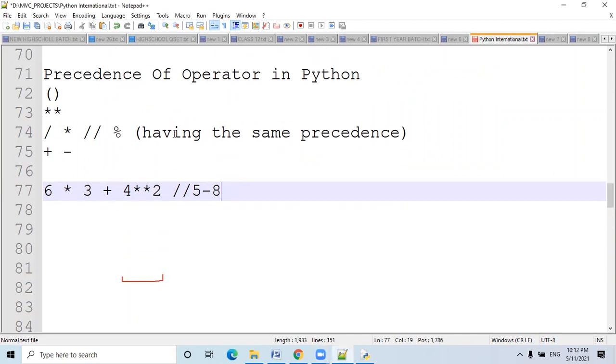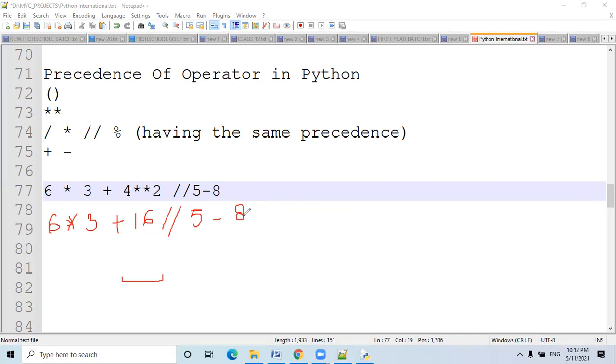Now I want to calculate 6 multiply 3 plus 4 to the power 2. 4 to the power 2 means 16. Understand? Then double slash 5 minus 8. Now after that, which operator will be evaluated first?